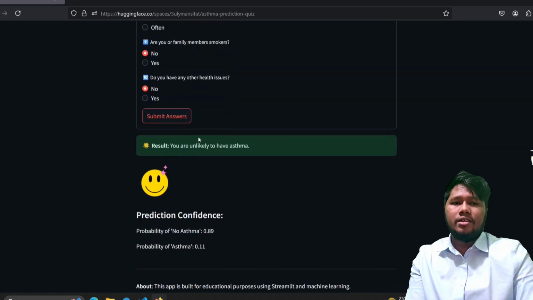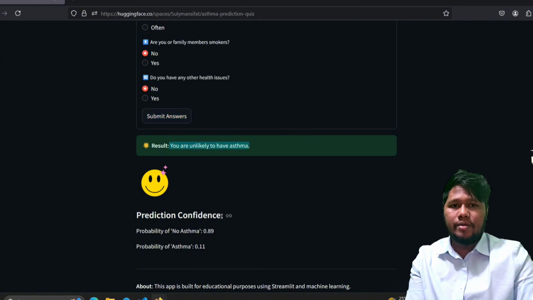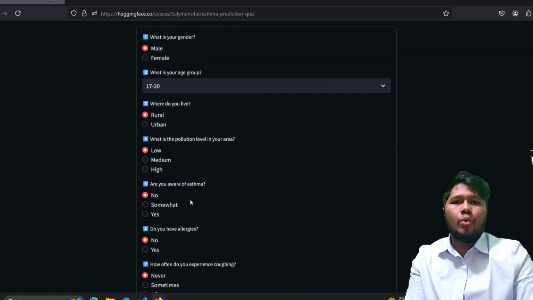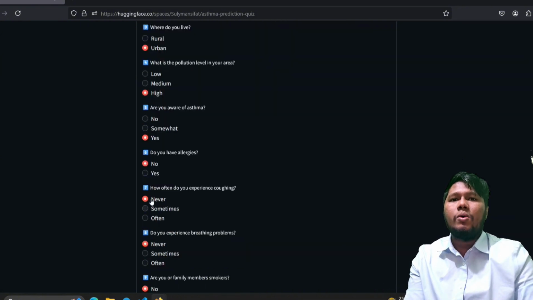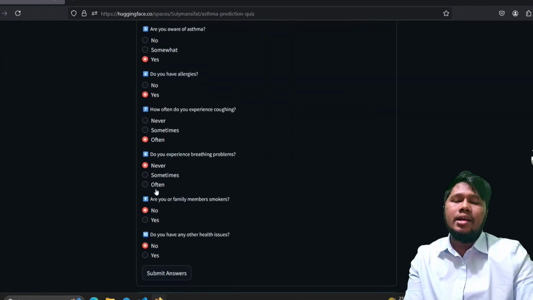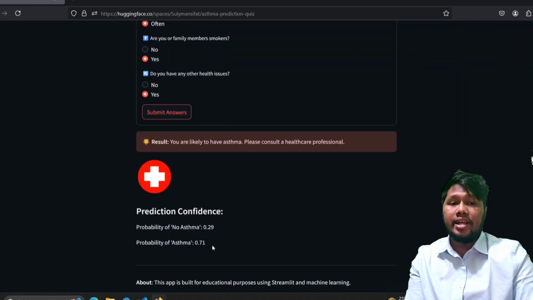Let me explain how it works. If the model predicts a low likelihood of asthma, the result might say you are unlikely to have asthma, and it will also show the probability of asthma. And if the model predicts a high likelihood of asthma, the result might say you are likely to have asthma, and the probability of asthma will also be shown. It also tells the user to please consult a healthcare professional.